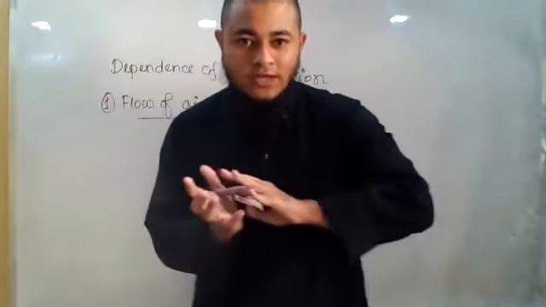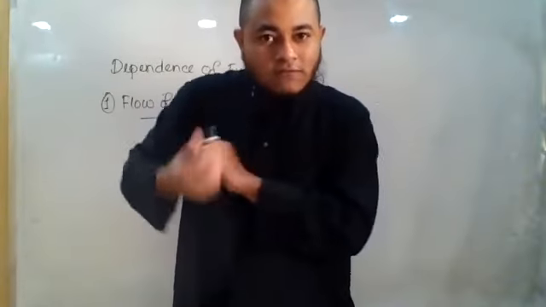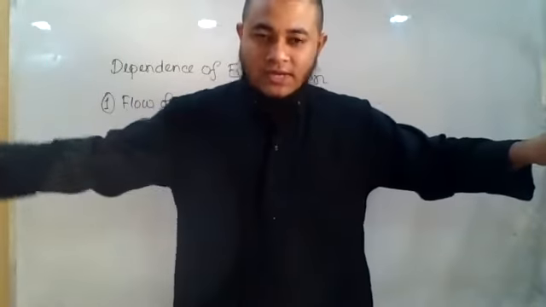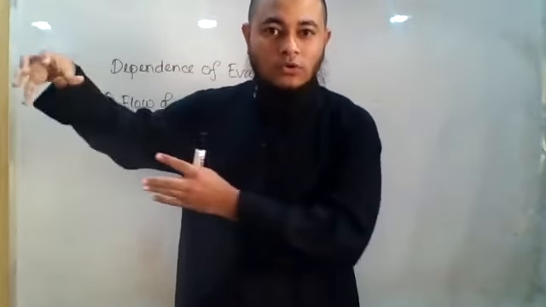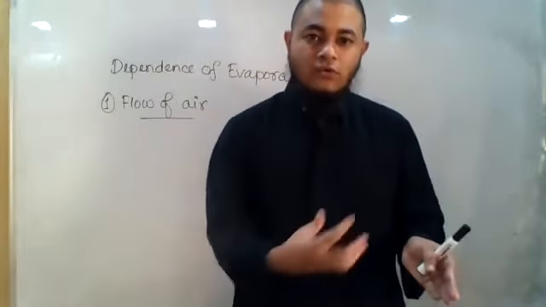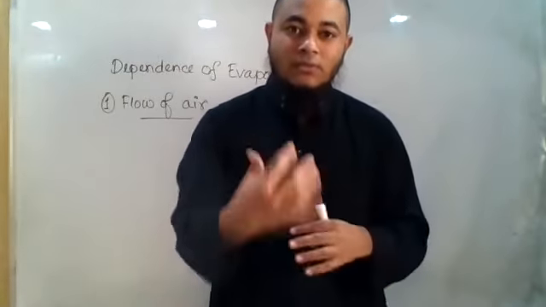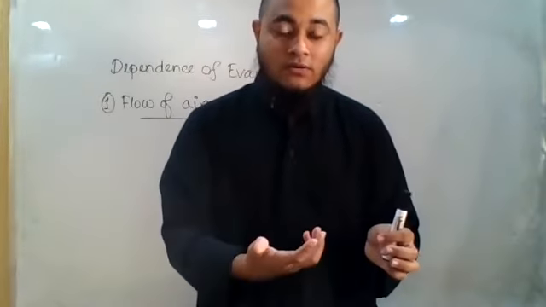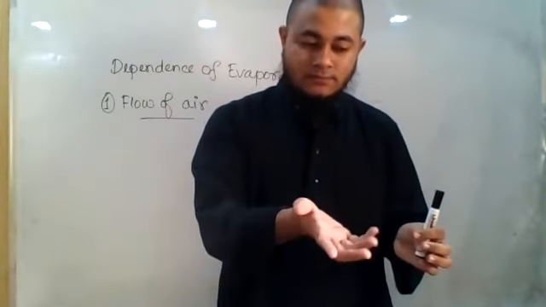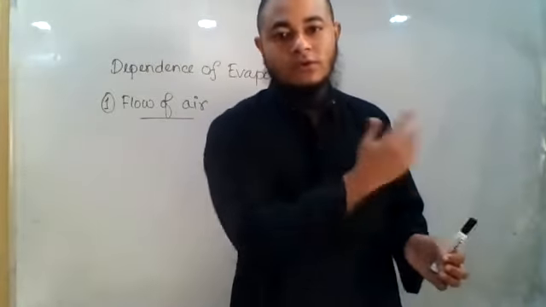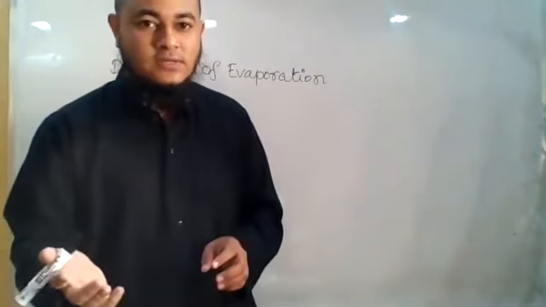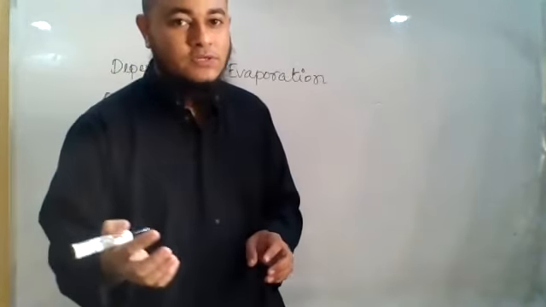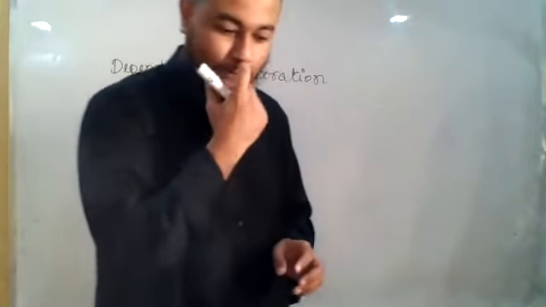Now, if there is flow of air, then what will happen? Some amount of air will come. It will take some amount of water vapor. It will go as it is flowing. The next batch of air will come. It will take some water vapor and it will go. So if there is continuous flow of air, then what will happen? They will be continuously taking the water vapor, water from the cloth, and they will be going away. So in this process, we understand that if the flow of air is there, the process will be faster. Okay, this is number one.